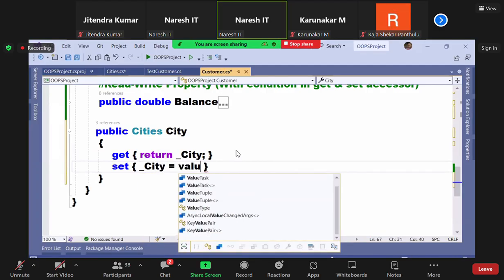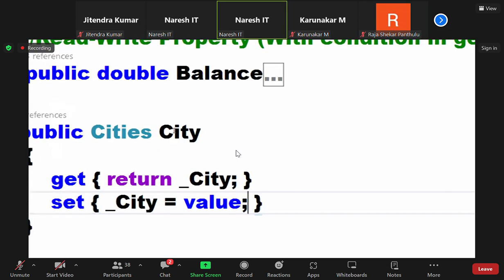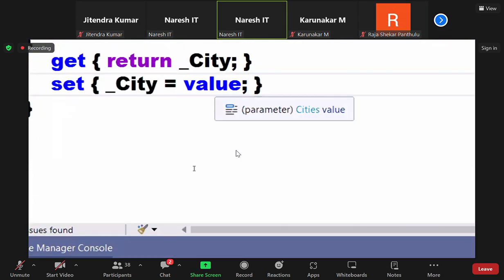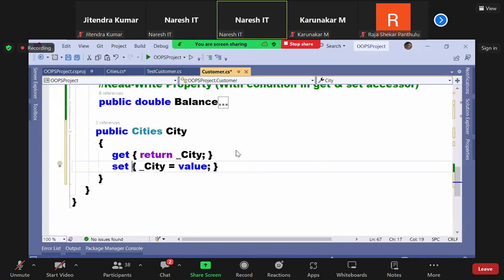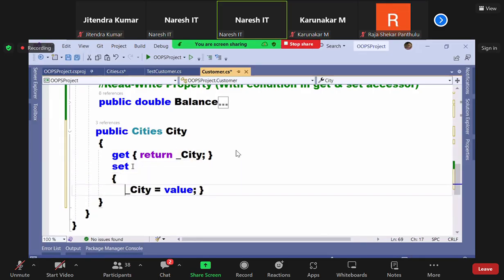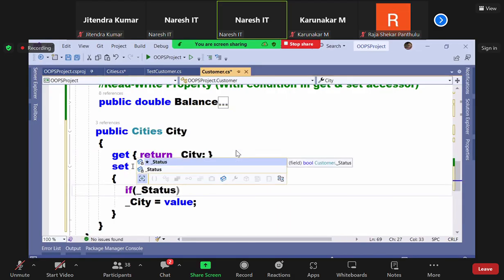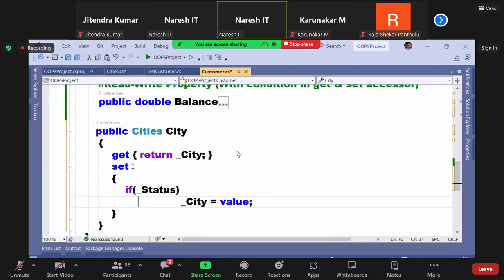Set, underscore city is equals to, all of you observe, we'll write the cities type. And what I said to you, when you are writing a setter, don't forget to add an if condition. Set should work only when the status is true. If underscore status. Every time you write a set, don't forget this condition.